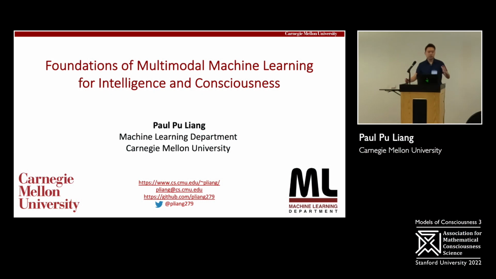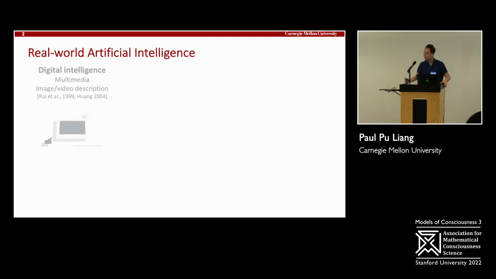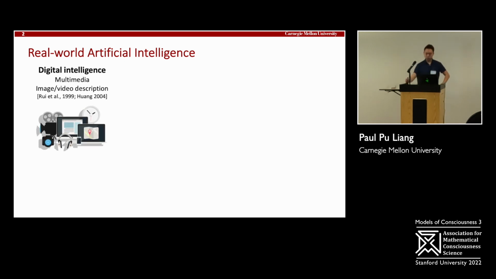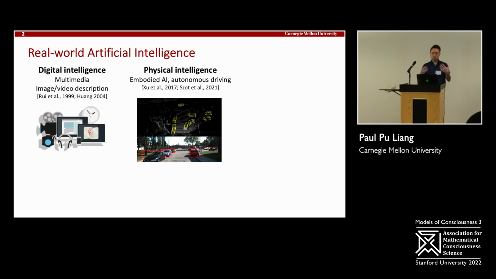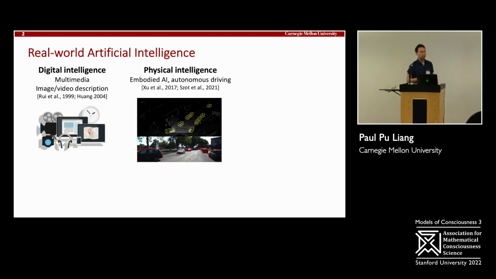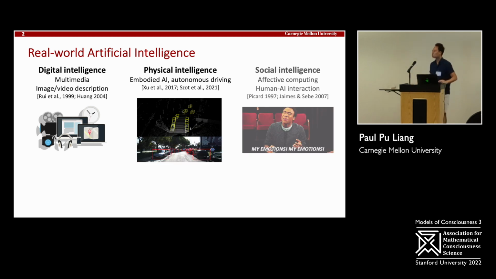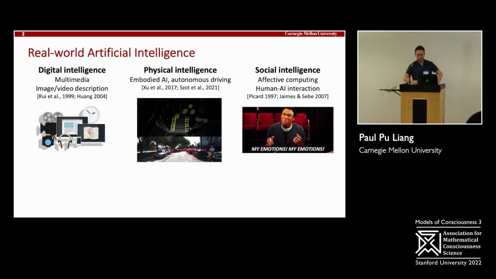And I've always been fascinated by how we can build real-world artificial intelligence. We have seen amazing advances in recent years. In digital intelligence, for example, AI that can understand digital content from the internet, such as images, videos, and social networks. AI that can understand physical intelligence. How can we build these robots that are able to perceive the physical world and interact with the physical world? Also social intelligence. How can AI interact with humans by perceiving human behaviors?